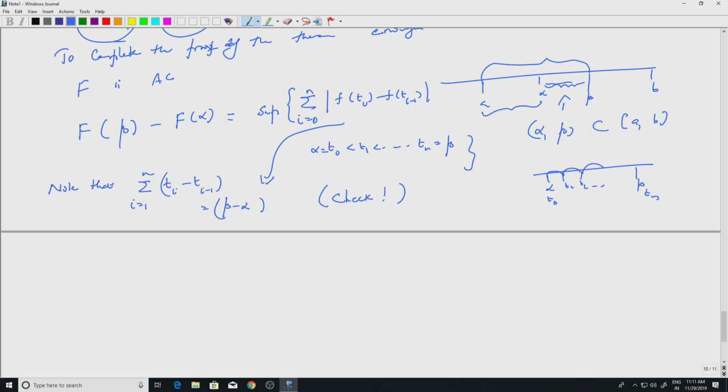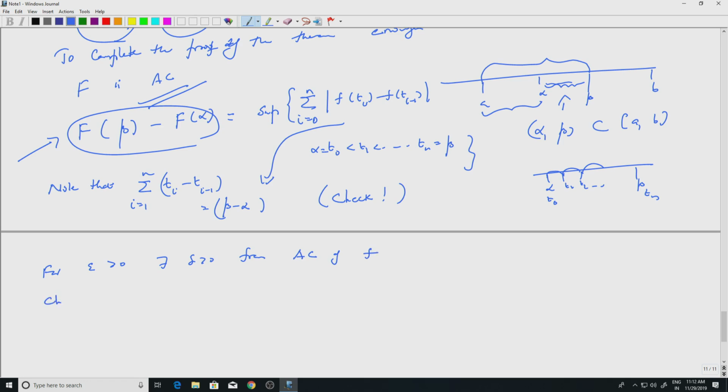Okay. So now for epsilon positive, remember I am trying to prove that capital F is absolutely continuous, right. So I need to look at these kind of differences, add them up and take supremum. So for epsilon positive, I know that there exists delta positive from absolute continuity of small f, right.